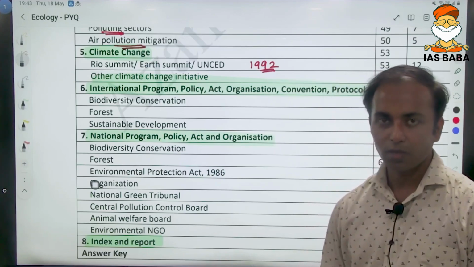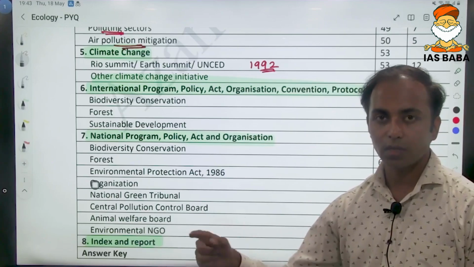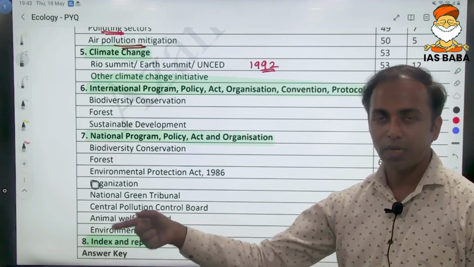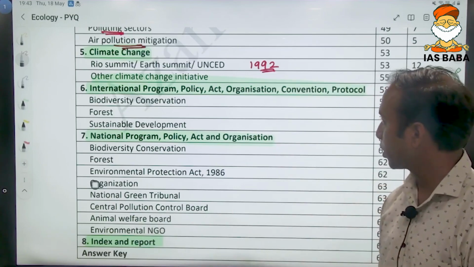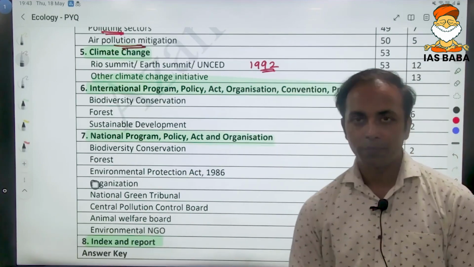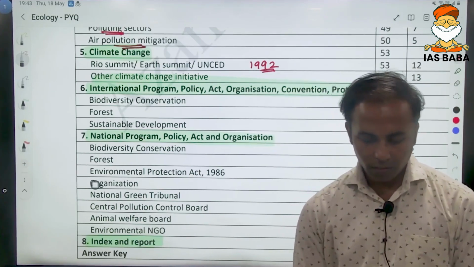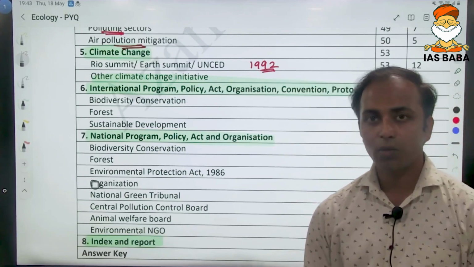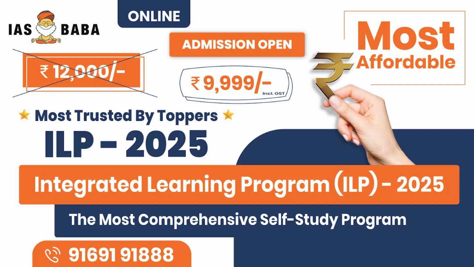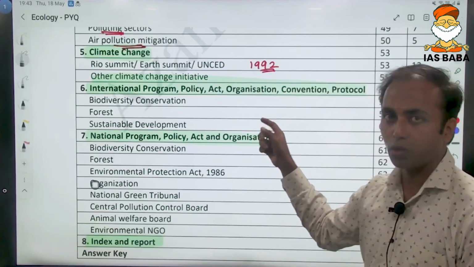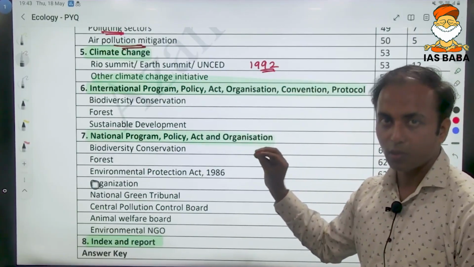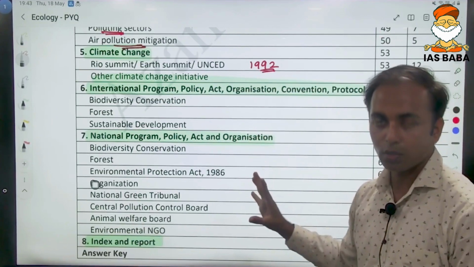So if it is next year's meeting, it would be Conference of Parties 28, the 28th meeting of this Rio Summit, Earth Summit, UNCED. This will be in the news almost every year and will become a very important topic, so by default you are supposed to prepare this topic in good detail.